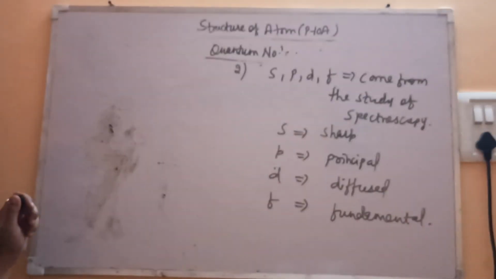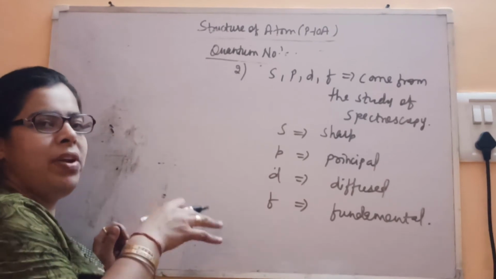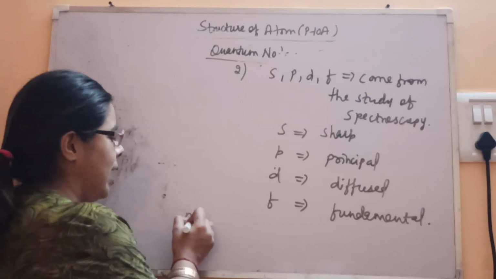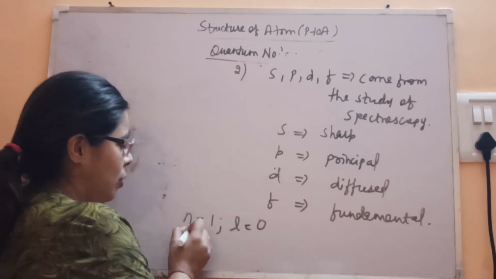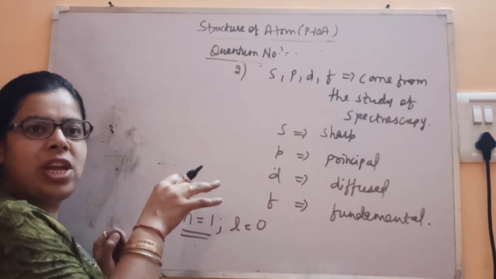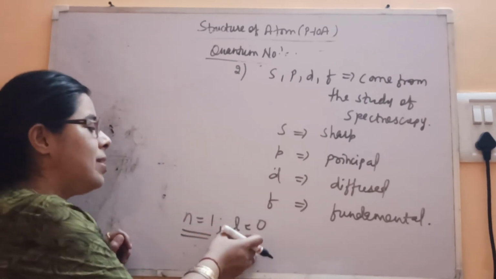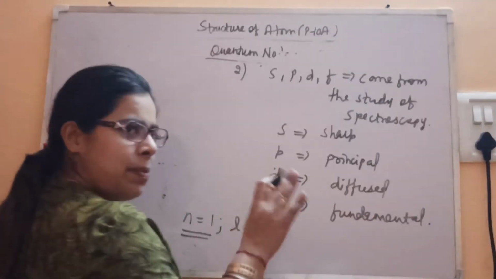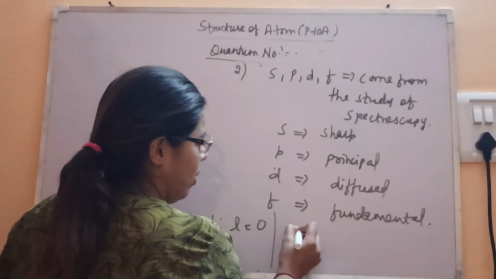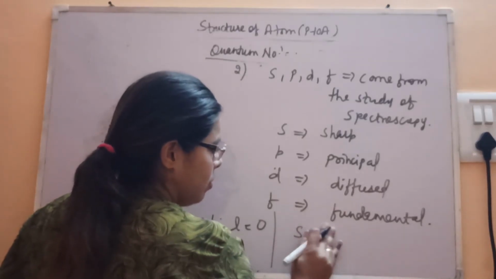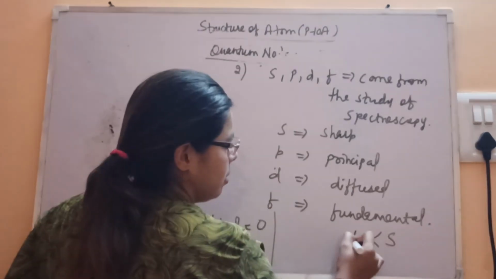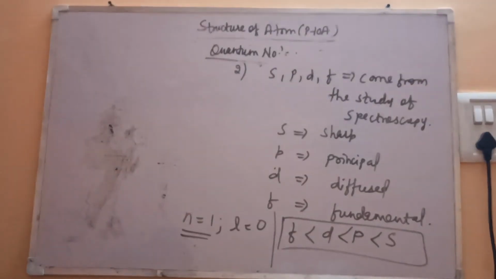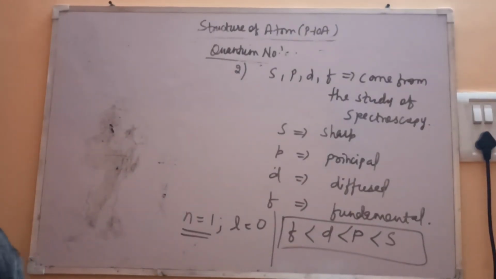Fine. And how the electrons will be filled in these subshells, because these subshells are present within the shell. If I am saying n is equal to 1, then L is what? 0. So n represents the principal quantum number, the main shell, and under the main shell the electron is present in the S subshell. Except for hydrogen, the electrons are filled in this order: S, P, D and F. This is the main order in which the electrons are filled.